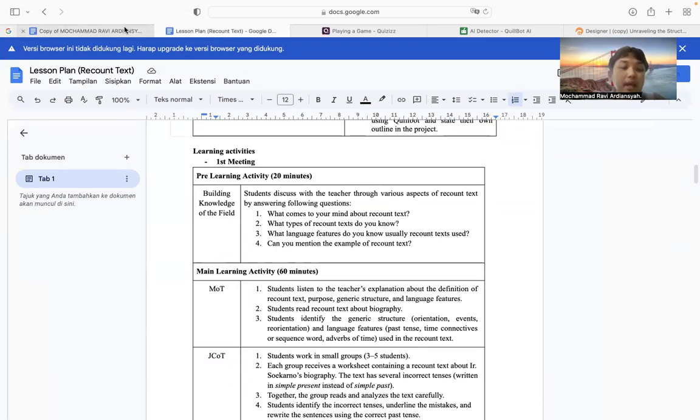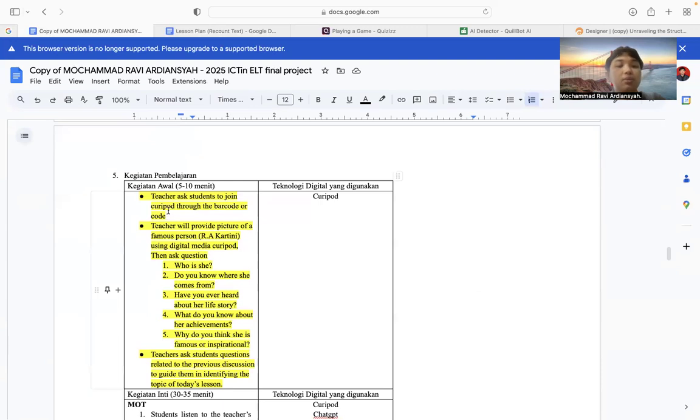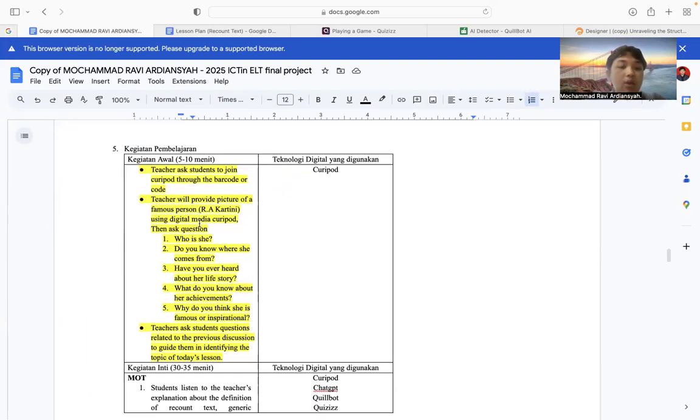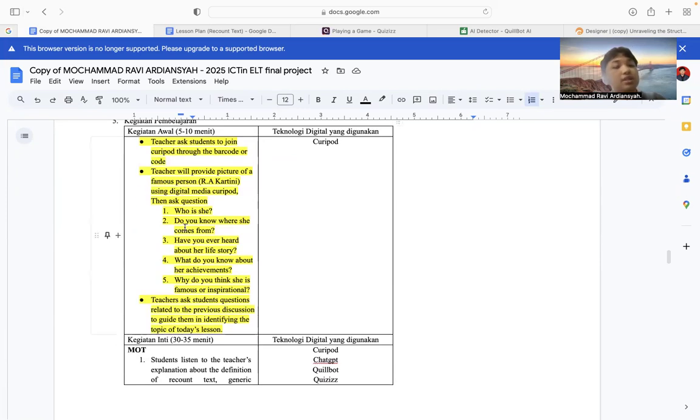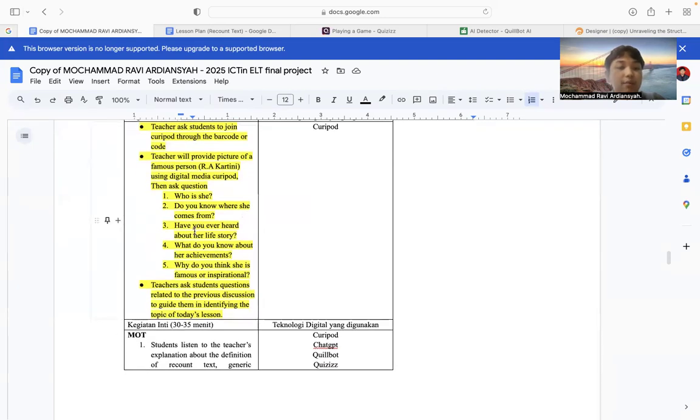So in my revision, of course, at first students will be asked to join QReport, and then I will provide a picture of Ibu Kartini, since this is biography, so biography for their favorite idol and heroes. And then I will ask questions like, who is she? Do you know where she comes from? Have you ever heard about her life story? What do you know about her achievements? What do you think about a famous or inspirational person?